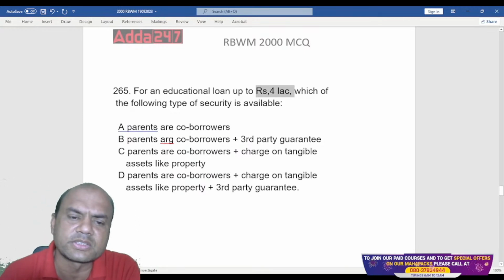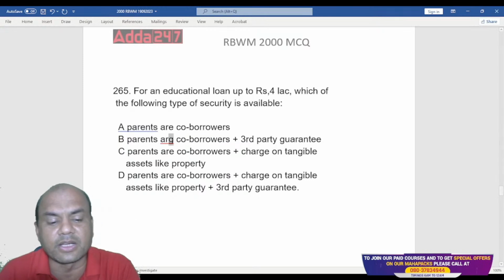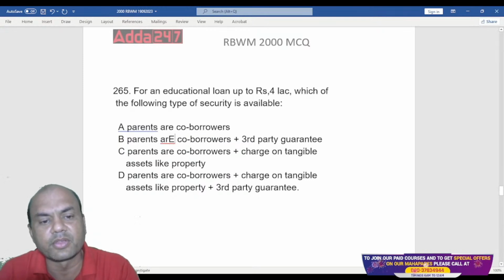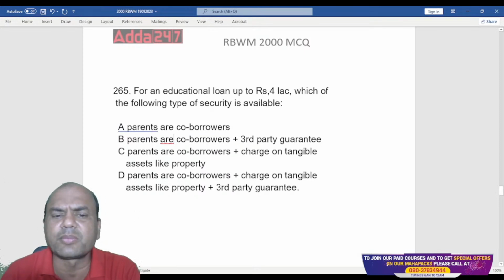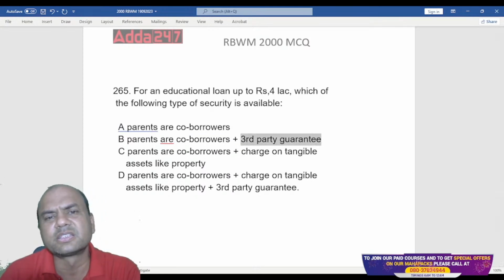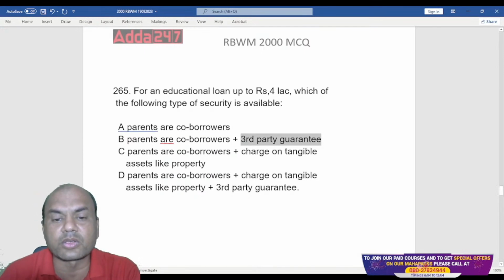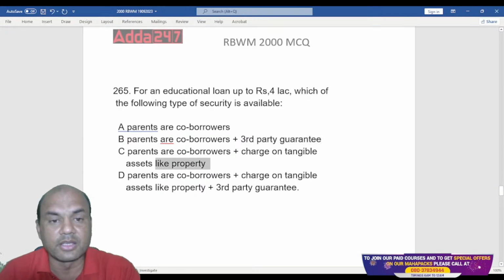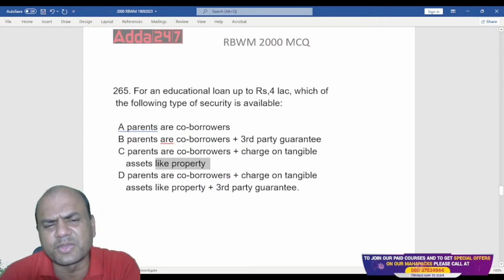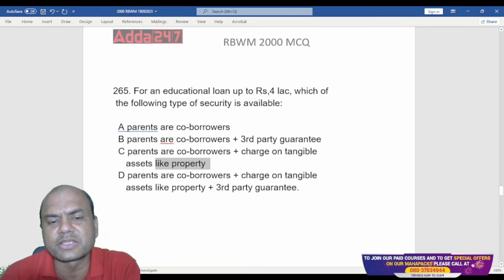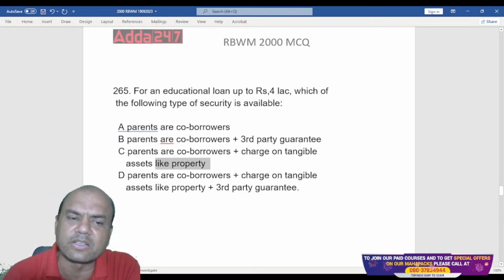Parents as co-borrowers plus a third party guarantor, meaning some known person as a guarantor, then parents as co-borrowers plus charge on tangible assets like property or a house as collateral. So D is basically all of this.